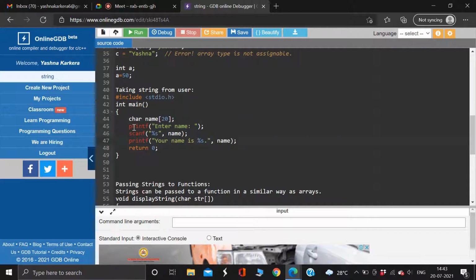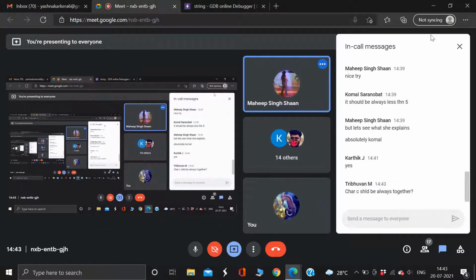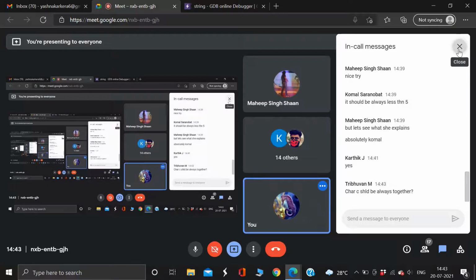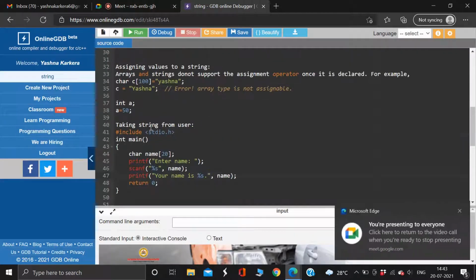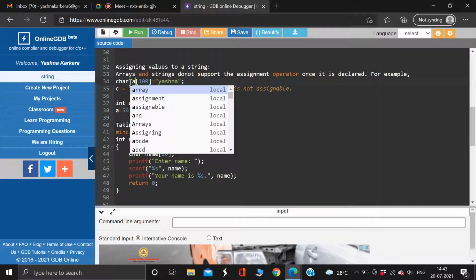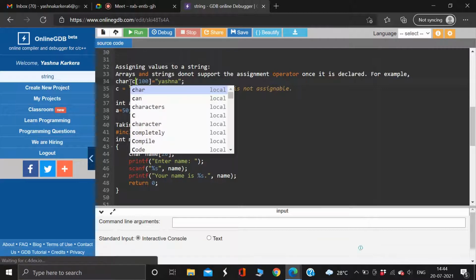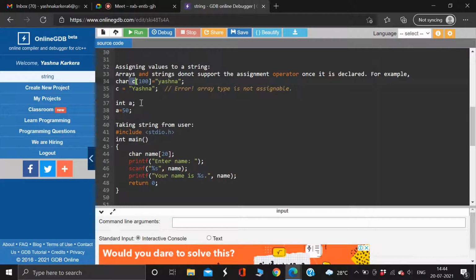Tribhuvan is asking whether char C should always be together. I didn't get you. I just gave an example of char C. He's asking whether it should always be that. You can put char B, C, D, E, F, it's not fixed. This is my name, C is my name. Your name will be different, Tribhuvan, or B, or C. So this is just a string name, always defined by the programmer. It could be anything. It's on you.